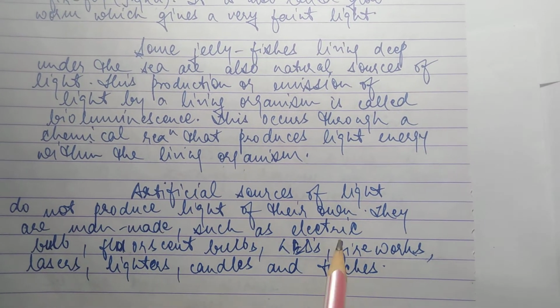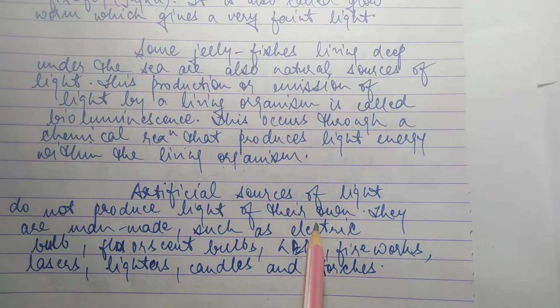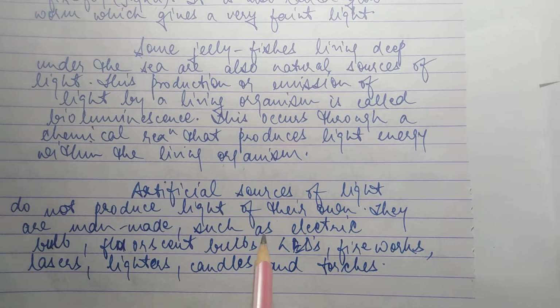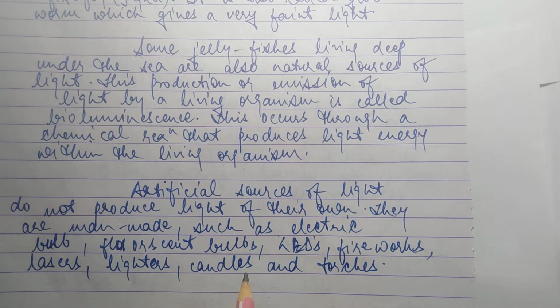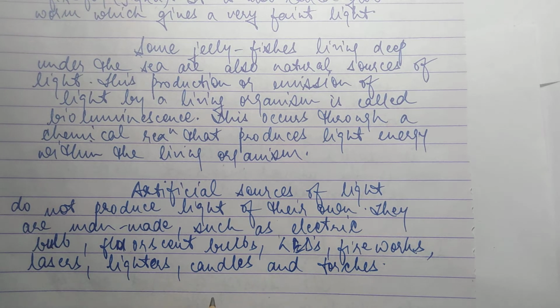Now, artificial sources of light do not produce light on their own. They are man-made, such as electric bulbs, fluorescent bulbs, LEDs, fireworks, lasers, lighters, candles and torches.